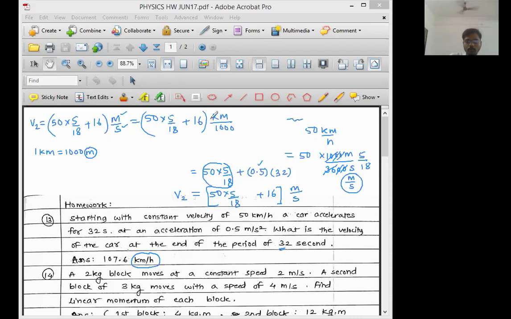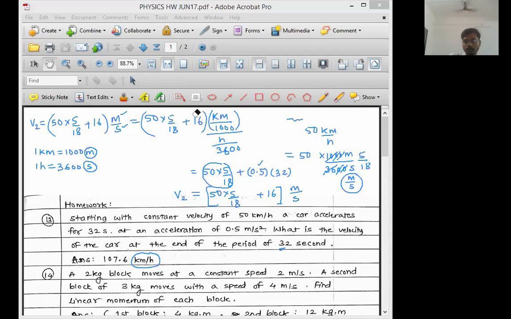Now you will get very much used to this process. Divided by this second, we have to replace it in terms of hour. So 1 hour is equal to 3600 seconds. So what will be the replacement for second? 1 hour divided by 3600, so hour divided by 3600.